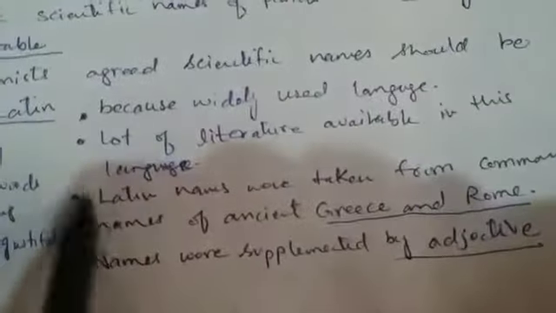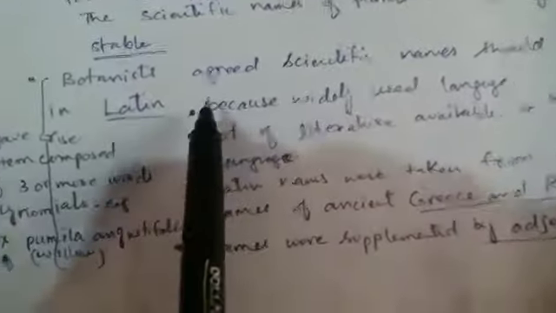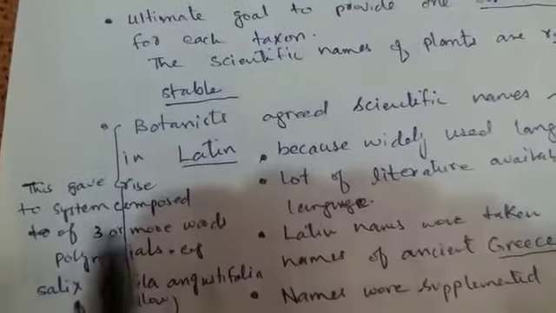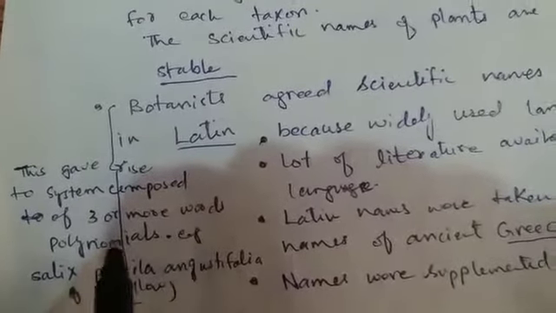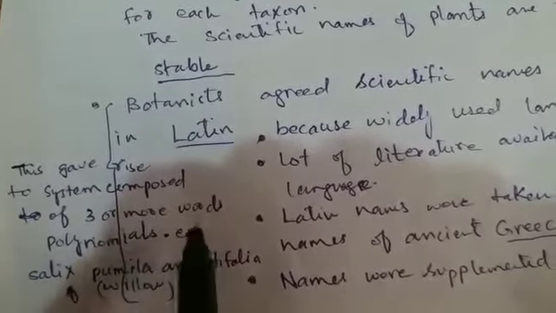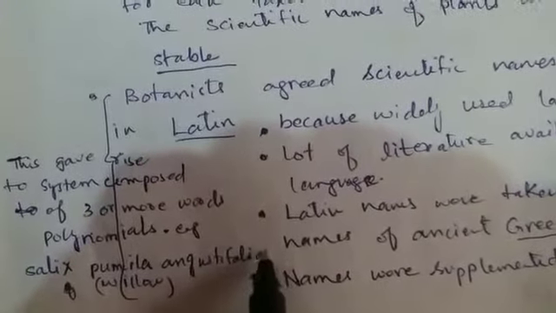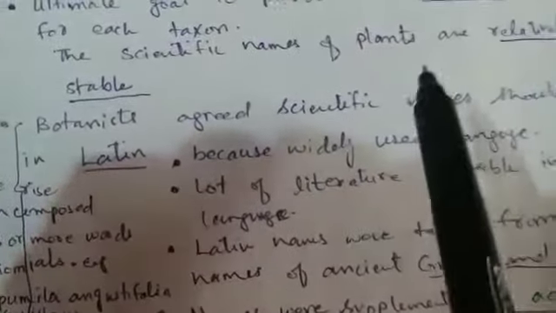After doing all these rules, it gave rise to a system that was called polynomial nomenclature. This gave rise to a system composed of three or more words, and it was called polynomial nomenclature. For example, Salix pumila angustifolia was the name given to the willow tree according to these rules, that they have